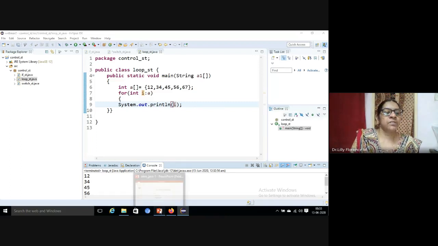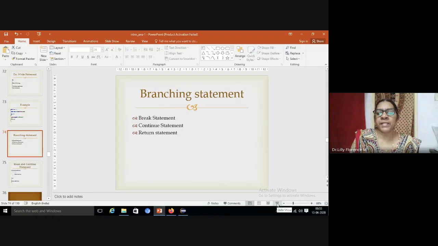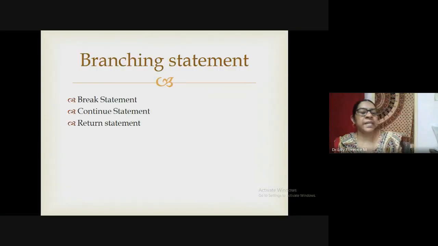And the next set is the branching statements. Branching statements help to transfer the control from one statement to another statement. For that we are using the break statement, continue statement, and return statement. The break statement we already discussed within the switch statement, to break the flow, to come out from the switch statement, we are using break.